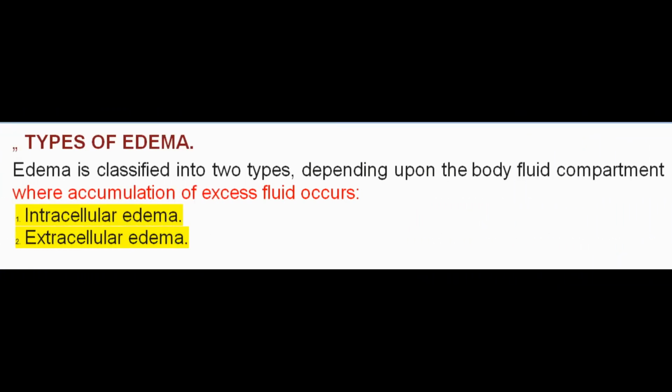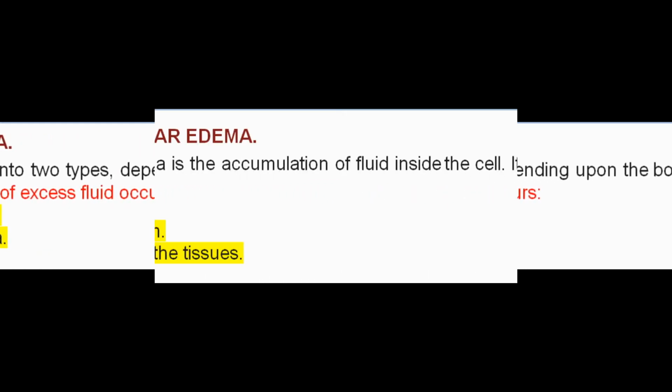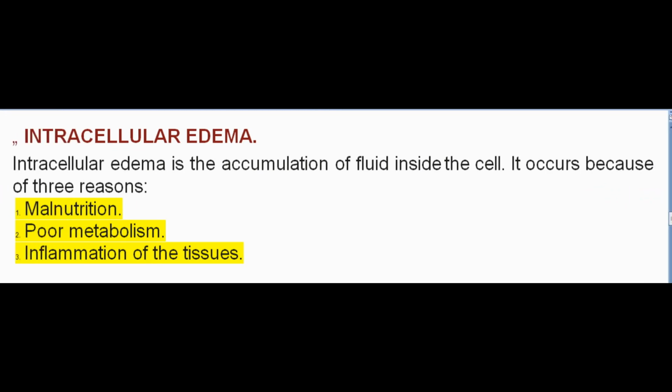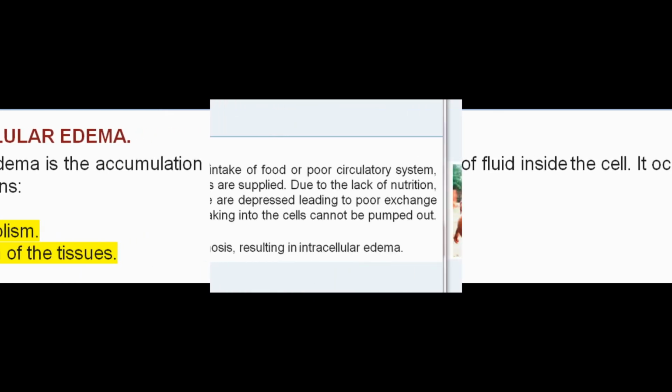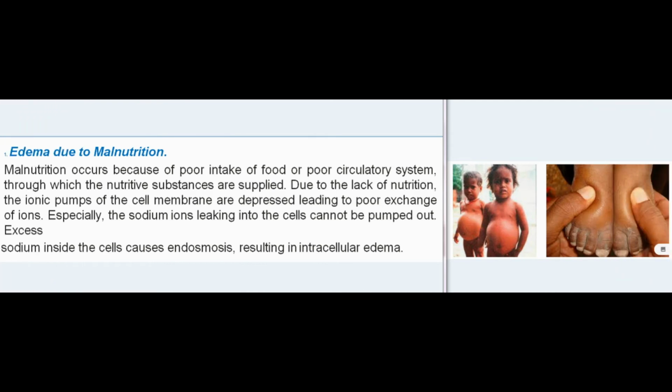Types of edema. Edema is classified into two types, depending upon the body fluid compartment where accumulation of excess fluid occurs: intracellular edema, extracellular edema. Intracellular edema is the accumulation of fluid inside the cell. It occurs because of three reasons: malnutrition, poor metabolism, inflammation of the tissues.